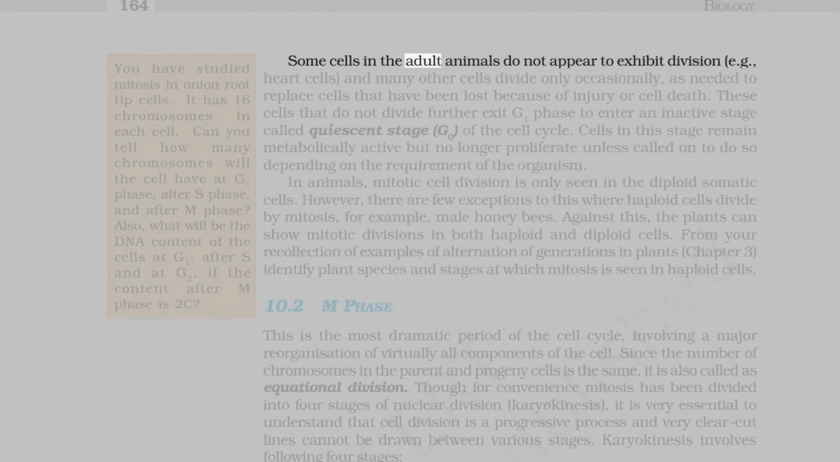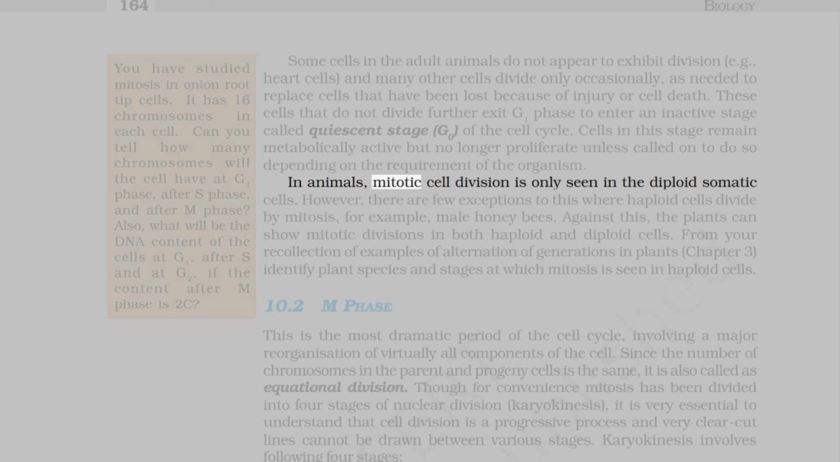Some cells in the adult animals do not appear to exhibit division, for example, heart cells, and many other cells divide only occasionally, as needed to replace cells that have been lost because of injury or cell death. These cells that do not divide further exit G1 phase to enter an inactive stage called quiescent stage, G0, of the cell cycle. Cells in this stage remain metabolically active, but no longer proliferate unless called on to do so depending on the requirement of the organism.